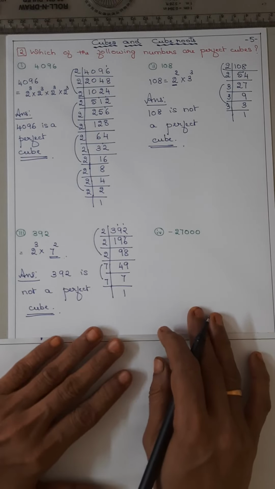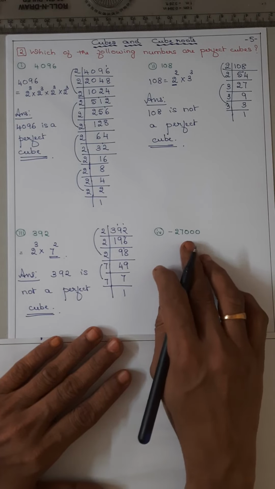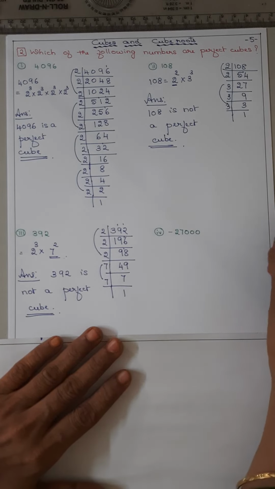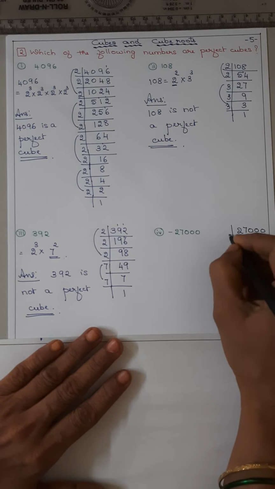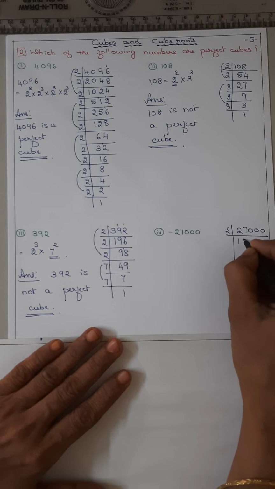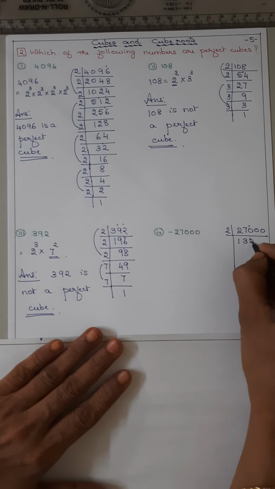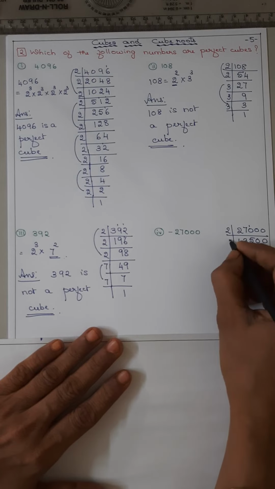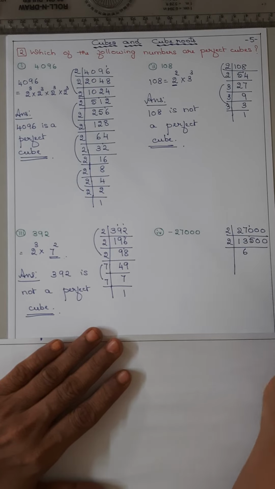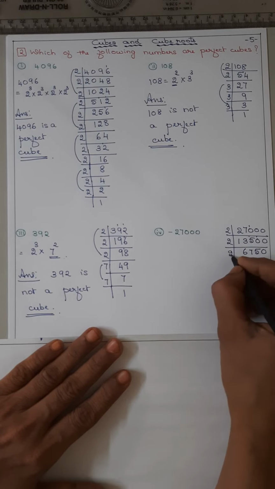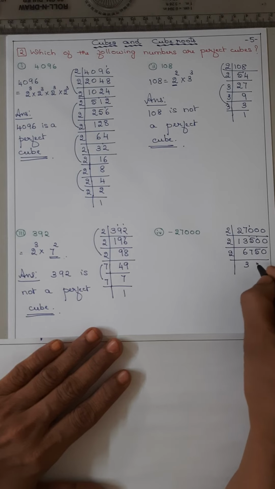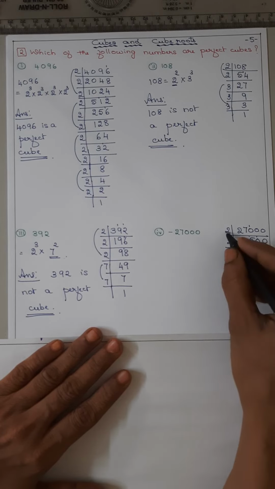Okay. Now coming to minus 27,000. Don't put the sign. Find out the prime factorization. 2 1s are 2, 3s are 6, 5s are 10, 2 zeros, 2 6s are 12, 7 are 14, 5 are 10, 0, 2 3s are 6, 3 are 6, 1 remains, 7 are 14, 1 remains, 5 are 10.